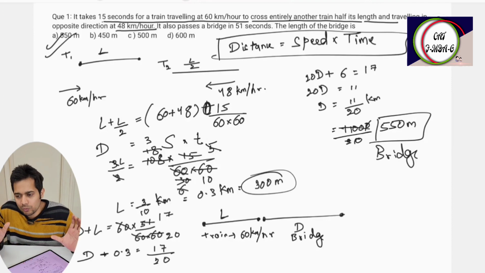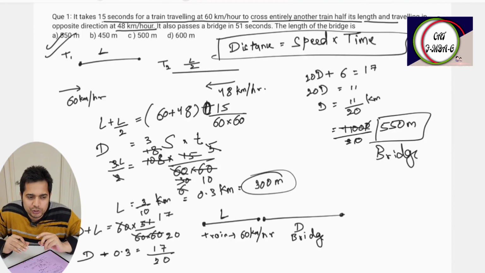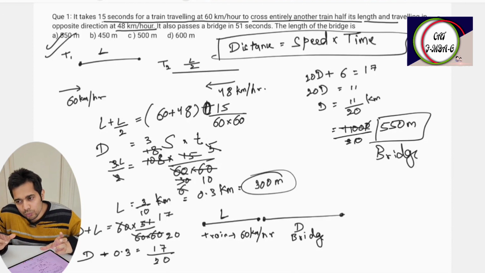Initially it was given that two trains are running opposite to each other. So we add up the speeds because they are obviously running in opposite directions. Total distance is length of train 1 plus length of train 2. It was given that one length is L, one is L by 2, and time was given. So we calculated the length of the train.